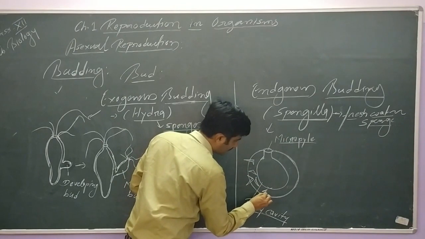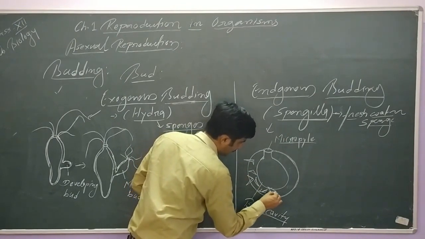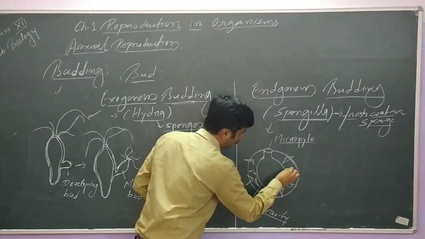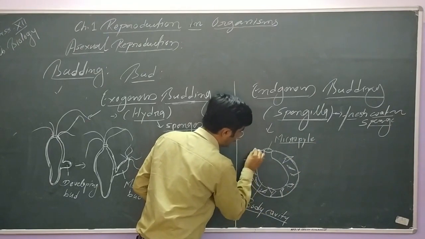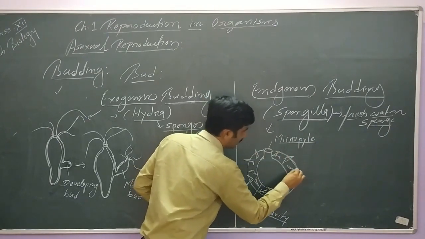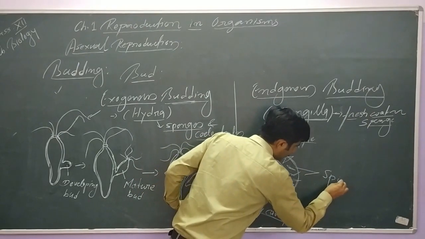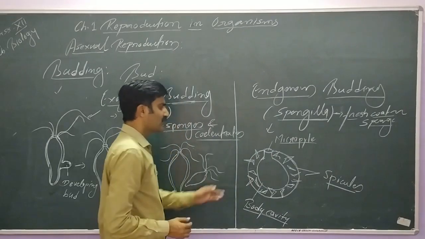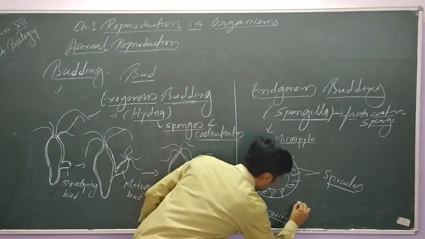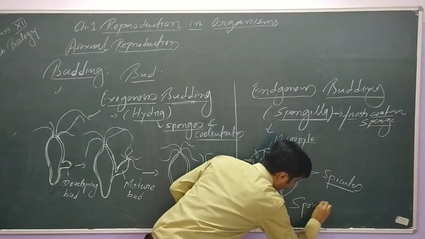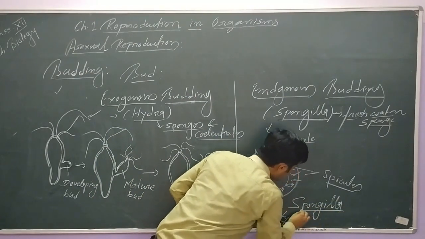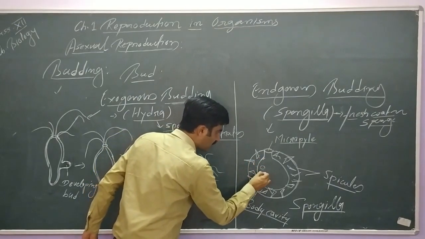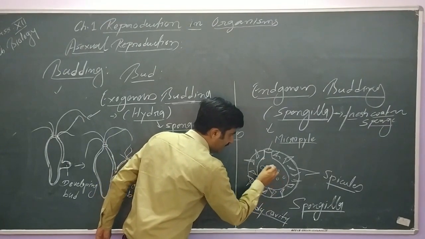Body cavity. Here all of you know when we say this is a member of Porifera, there will be siliceous spicules. Please keep in mind these are shown as spicules. All of you know spicules are part of their exoskeleton and protective in nature. So this is the cross section of the body of Spongilla. Now, from the internal body surface, there is a formation of a mass of cells. Here we have the mass of cells.